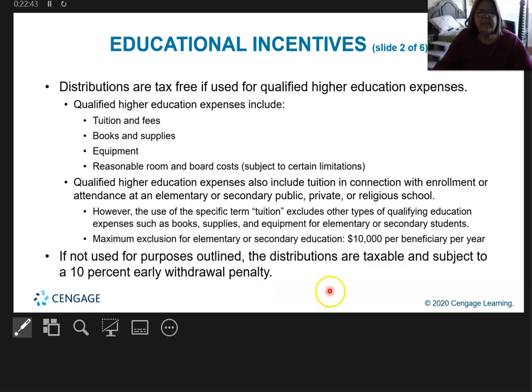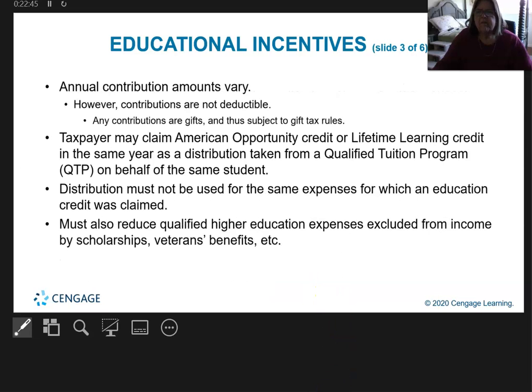You have to be very careful on that. There are more slides on that. There are two major credits that you can apply if you're a college student. One is called American Opportunity. The other is the Lifetime Learning Credit. You can take one or the other, but you cannot take them both.